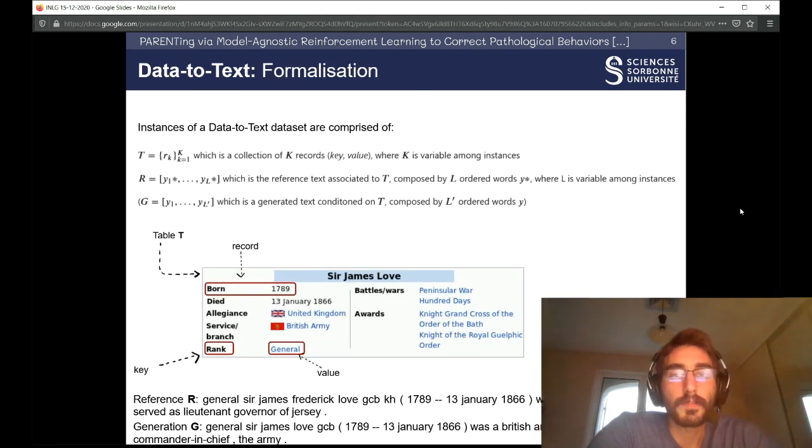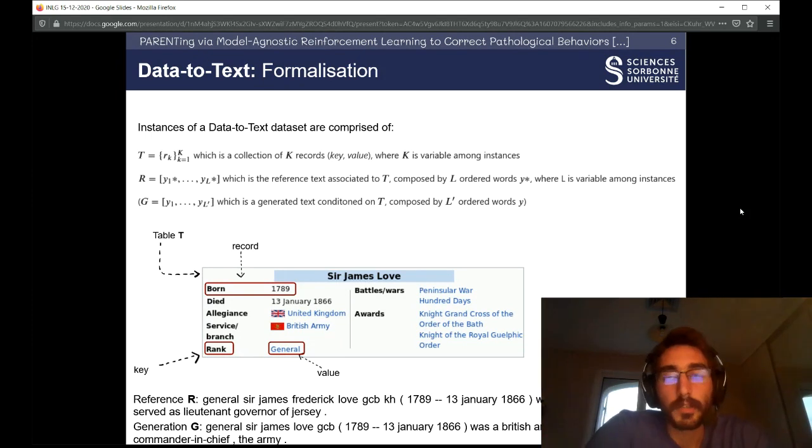Formally, an instance of a data-to-text dataset is comprised of a table T, which is a collection of records which are key-value pairs, a reference text R, which is a sequence of words, and we can include G, which is a generated text by an automatic system. It's all really intuitive. If you look at the figure below, you see that the table is the data in its globality, and each line is a record, where the title of the line is the key and the value is simply the value.